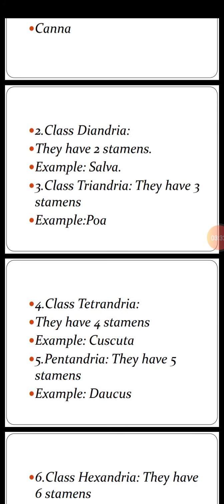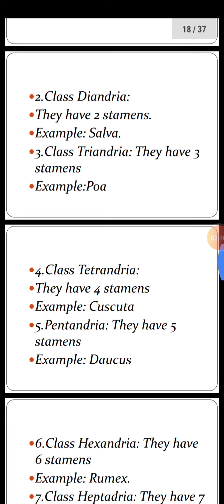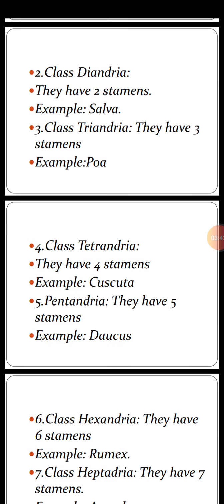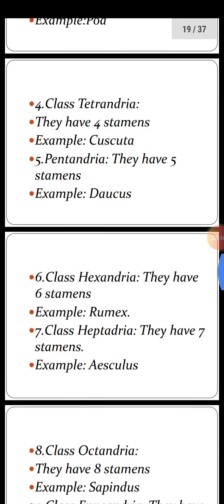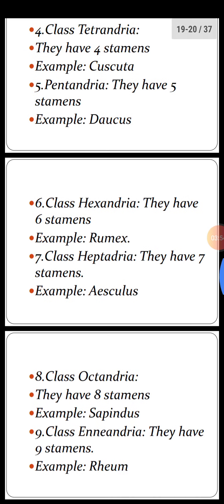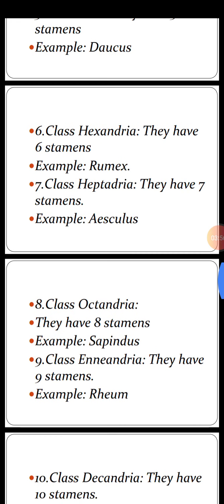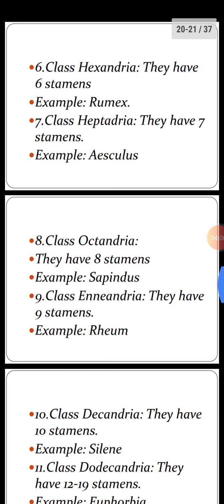Class Tetrandria. They have 4 stamens, as tetra means 4. Example is Cuscuta. Pentandria. They have 5 stamens. Example is Daucus. Hexandria. They have 6 stamens. Example is Rumex. These are all plants in examples. Class Heptandria. They have 7 stamens. Its example is Aesculus plant. Class Octandria. They have 8 stamens. Example is Sapindus.